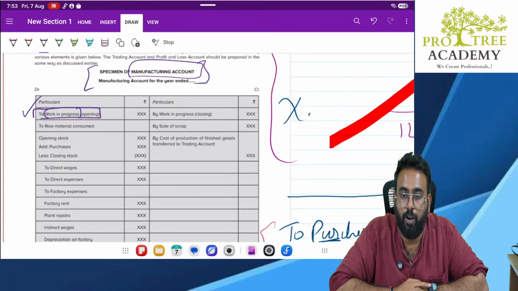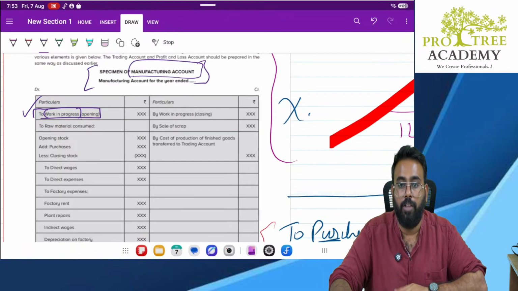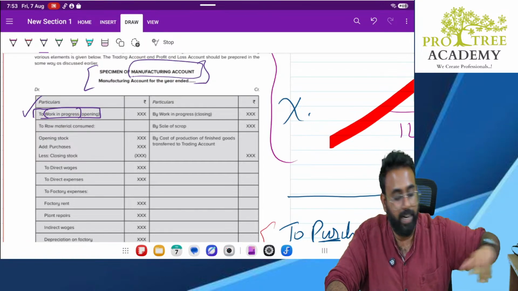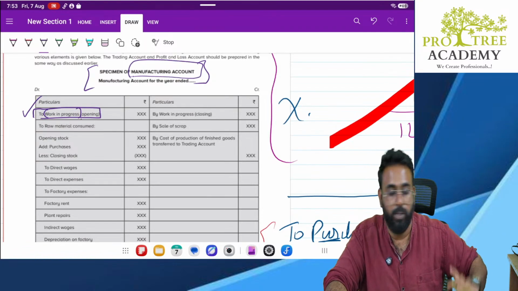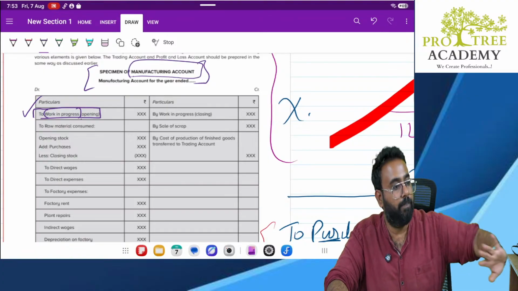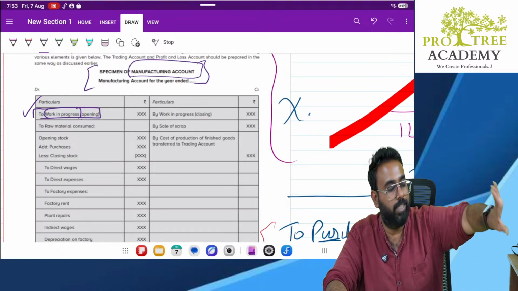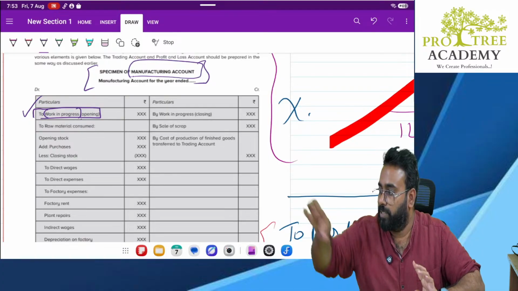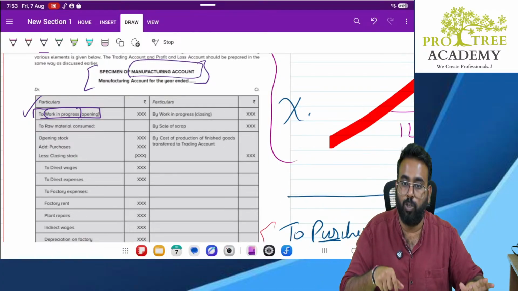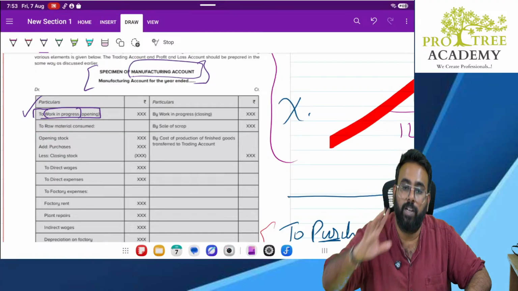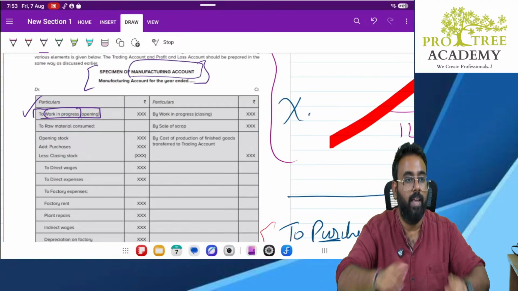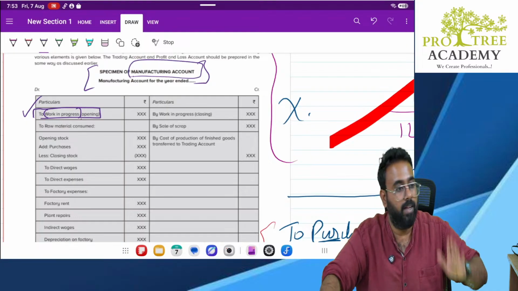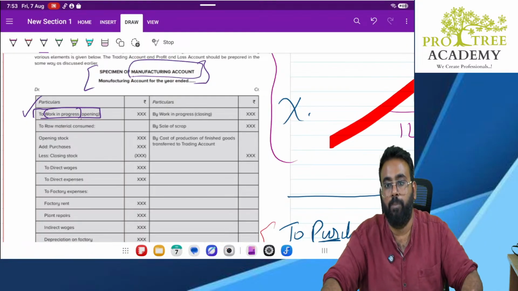Now, my question to you, you closed the shop today. Why? Because already it is 10 o'clock, let's say. You can't make the Mysore pak today only. Because now it is already 10 o'clock, you close the shop. Now, what you did? You purchased the raw materials, you converted into sugar syrup, but you were unable to convert it into Mysore pak. Now tell me, in this scenario, what is raw material? What is our WIP?